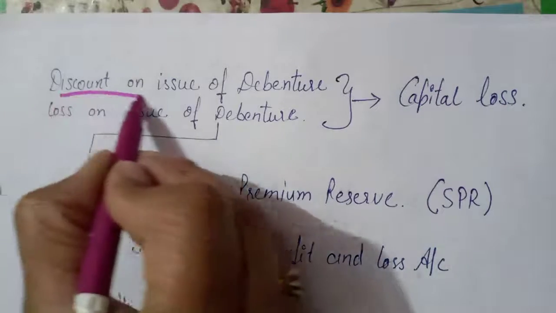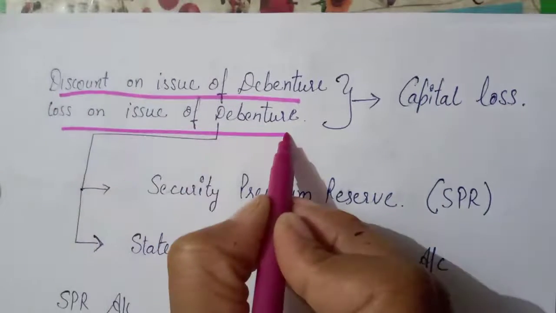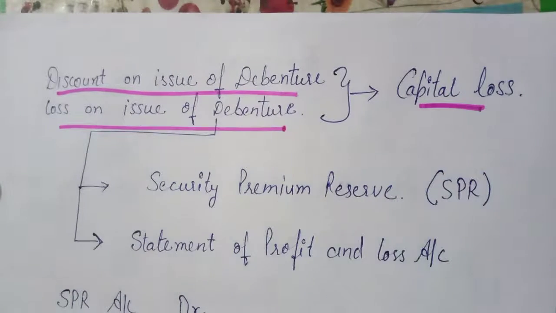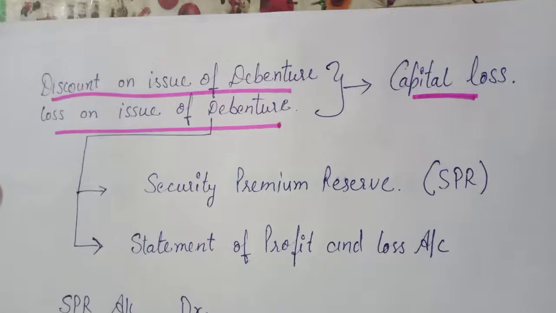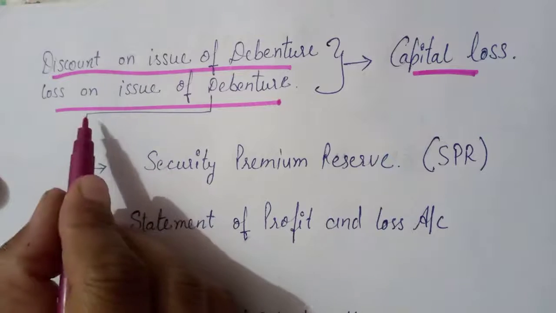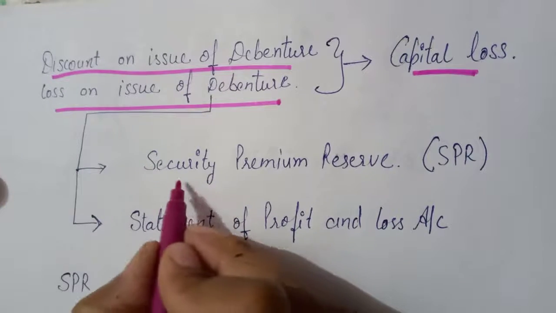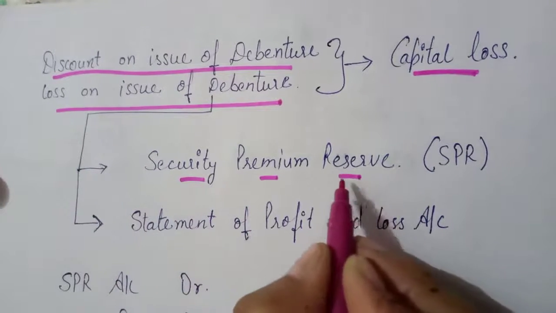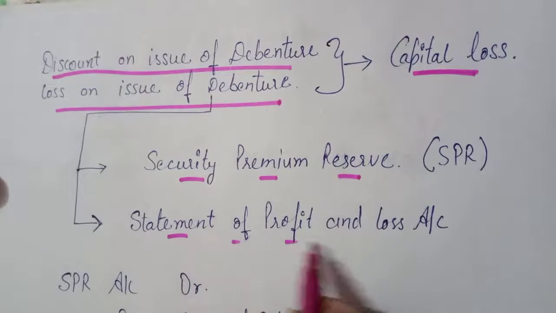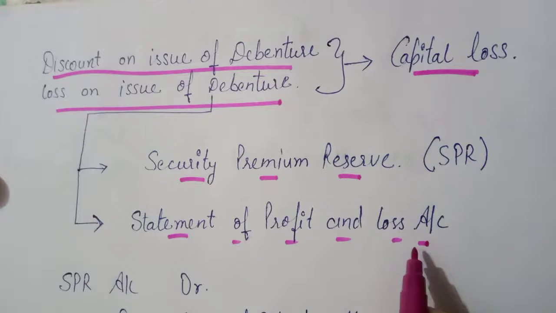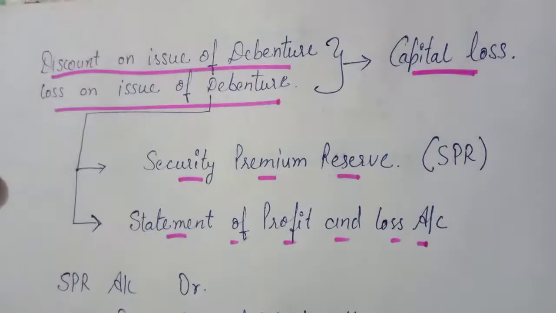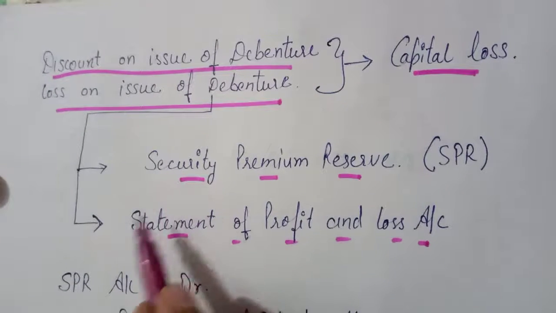The discount on issue of debentures, or loss on issue of debentures, is a capital loss. We consider it a capital loss because this loss arises during the issue of debentures. So it can be set off by two things: securities premium reserve, if the company already has it, and the statement of profit and loss account, if there is still some balance of discount on issue of debentures. Then it will be set off accordingly.